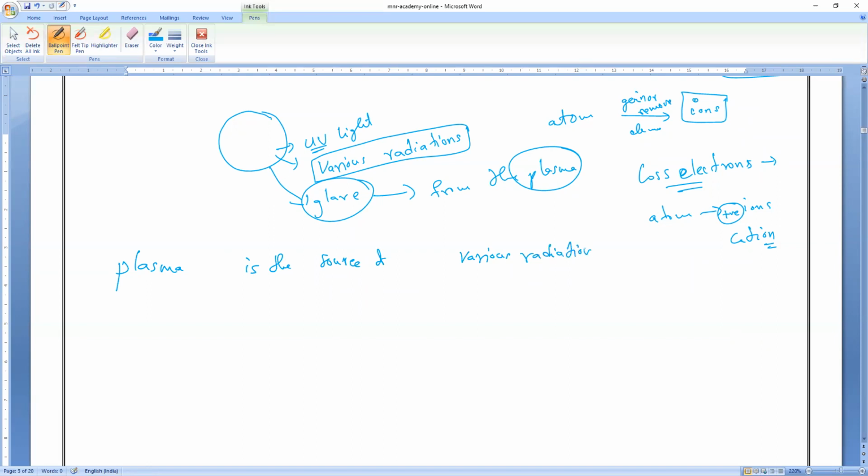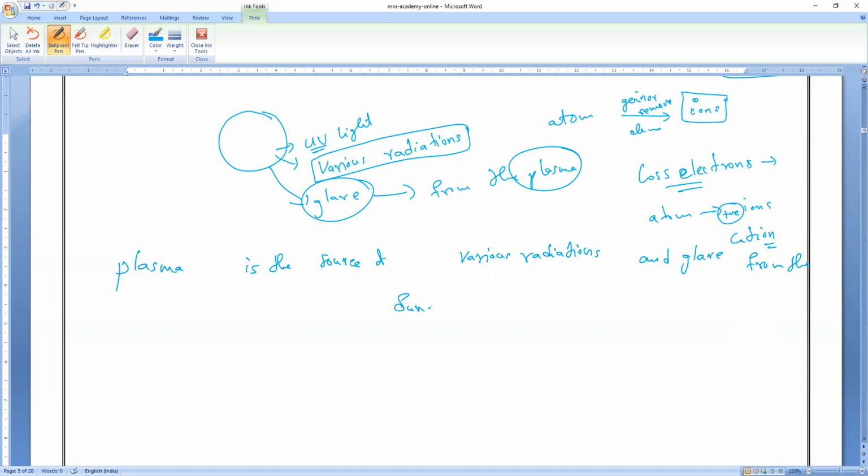Radiations means different kinds of light, UV light, normal visible light, all variations, and glare from the sun. So remember, this is called the fourth state of matter, which is known as plasma.